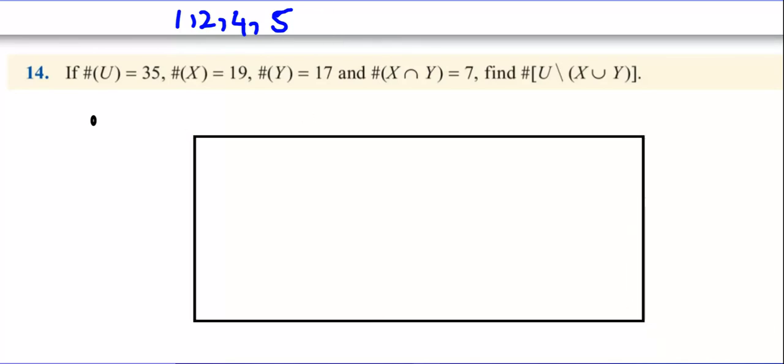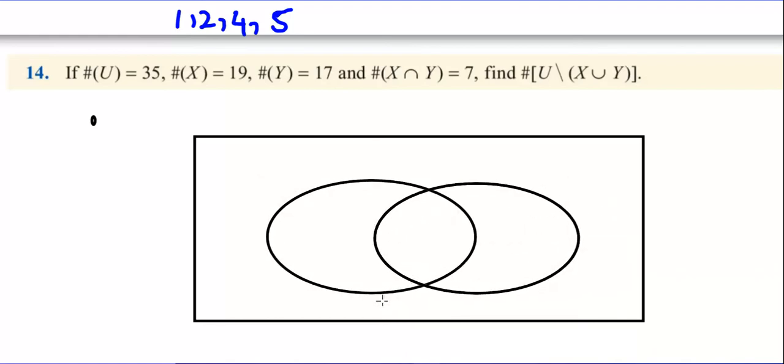And then we're going to put in 2 Venn diagrams like so, 1 and 2. Now, what we have here is the middle is 7. The number of people in Y is 17, so that means it has to be 10 because 10 plus 7 is 17. Here X only will be 12 because 12 plus 7 is 19.